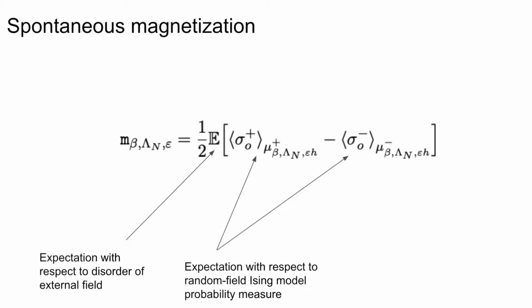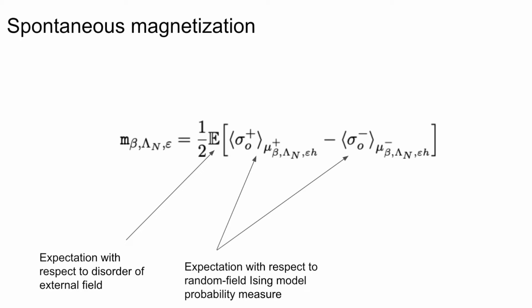For one, we need to take an expectation value with respect to the disorder of the external field, which is given by the boldface E. And within this expectation with respect to the external field, we have the expectation value of the spin located at the origin under plus boundary conditions with respect to the probability measure for the random field Ising model, subtracted from the expectation value of sigma minus 0 with respect to the probability measure of the random field Ising model Hamiltonian taken under minus boundary conditions.